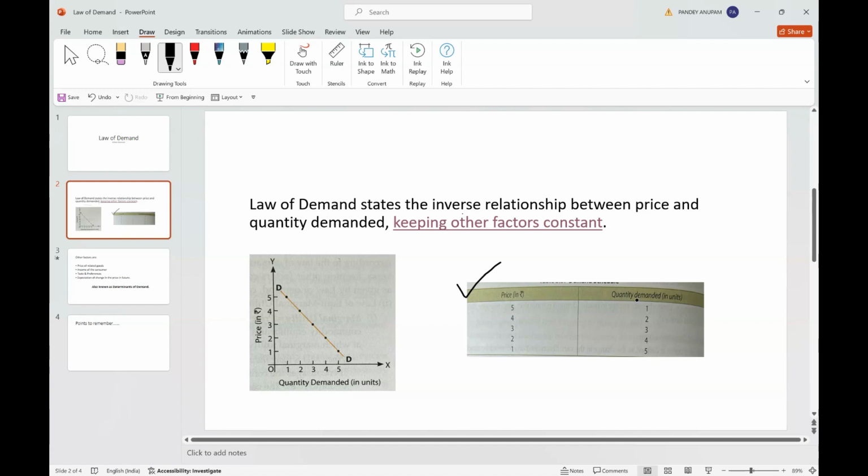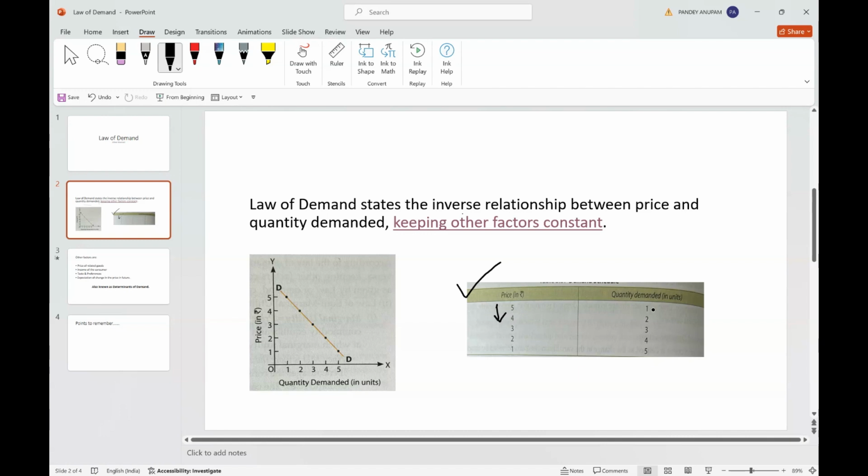Price and quantity demanded. As we know, quantity demanded is associated with each level of price. Like 5 rupees will have its own demand, 4 rupees will have its own demand. So here when price is going down from 5 to 4, what is happening?